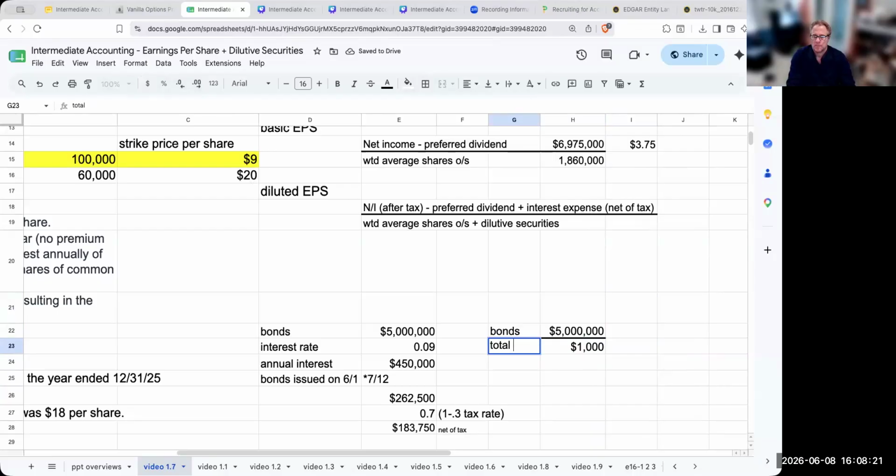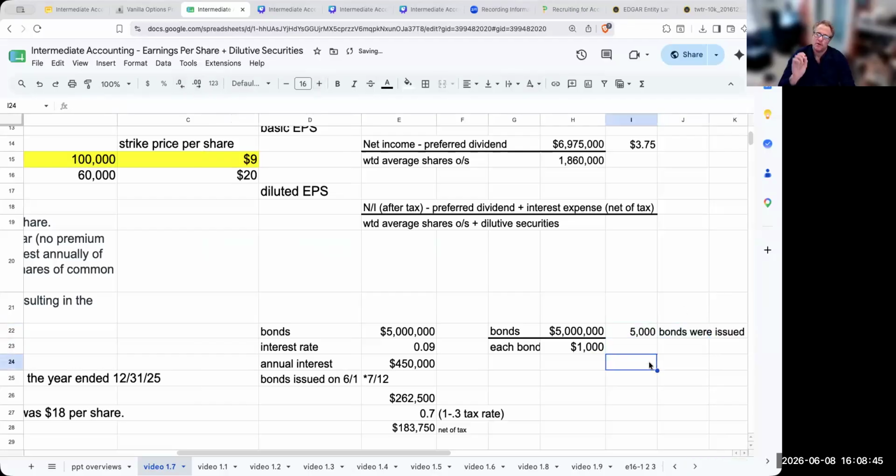Over here I have a total of 5 million divided by 1,000, for a total of 5,000 bonds issued. Okay, so now we've got 5,000 bonds being issued.